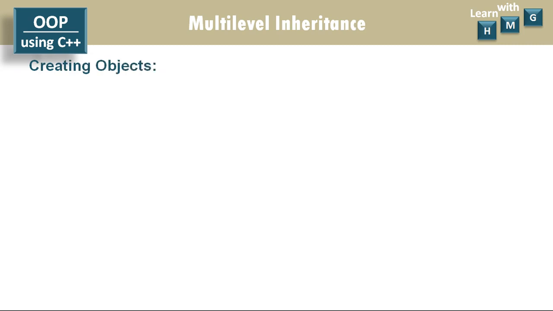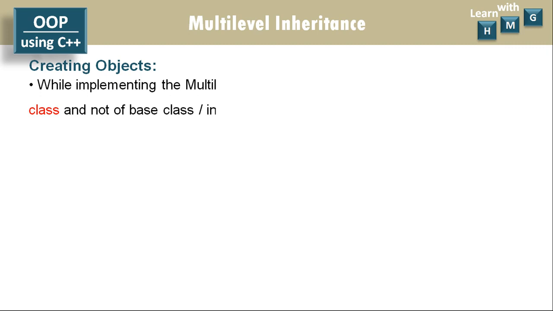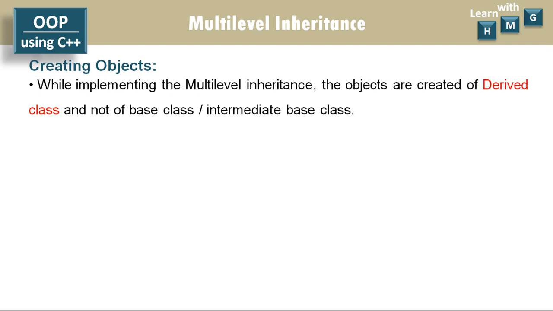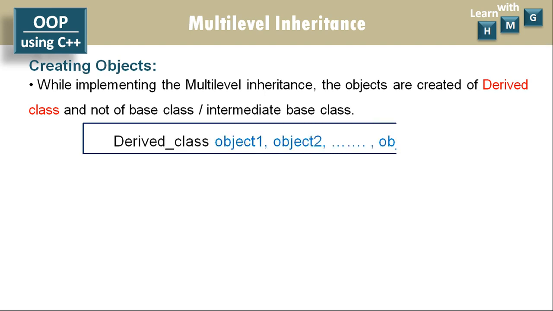Then in the main function we have to create objects. While implementing multi-level inheritance, the objects are created of the derived class and not of the base class or intermediate base class. As usual, when you are implementing any type of inheritance, we always create the objects of derived classes. The derived class name and the list of objects, that is object names, n number of objects you can create. This is the simple, normal, regular syntax.